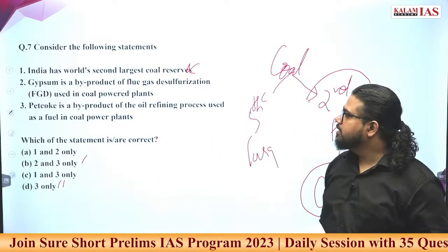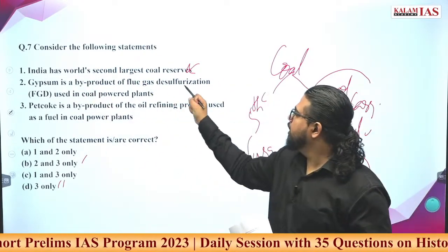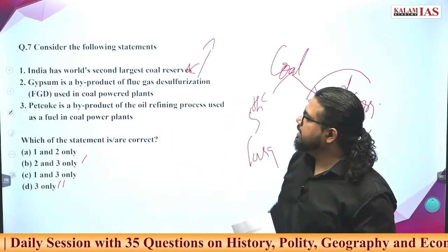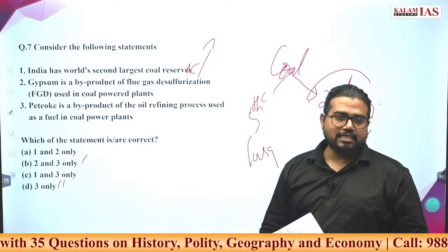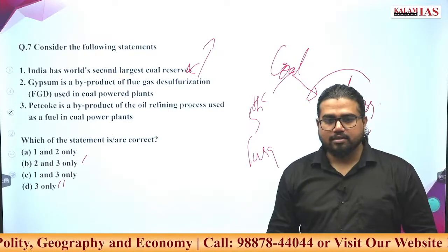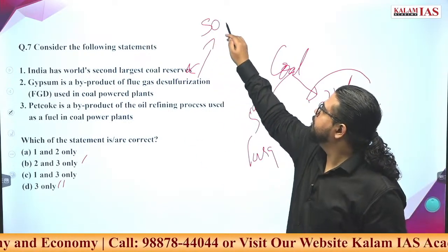This statement is wrong. Gypsum is a byproduct of flue gas desulfurization used in coal powered plants. Exactly, a correct statement. What is desulfurization? Removing sulfur from the coal. Why is sulfur being removed? Two reasons. One, it produces SOx.